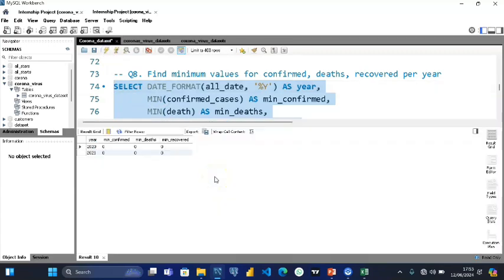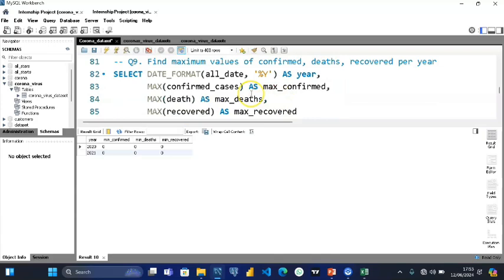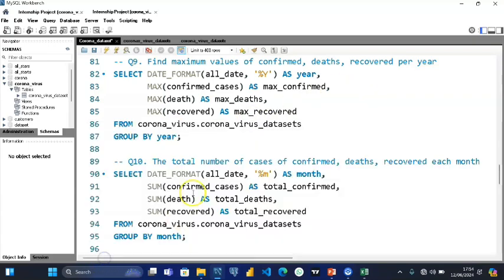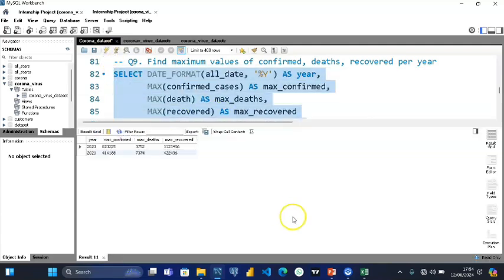So this is the minimum recoveries, minimum deaths, and minimum confirmed cases, which is zero. The next question is we find the maximum values for the confirmed cases, deaths and recoveries per year. So let's see this. I think this is where we're going to have numbers because it's more or less a max. So let's run this. You can see 2020 has around 82 million, 2021 has around 41 million.